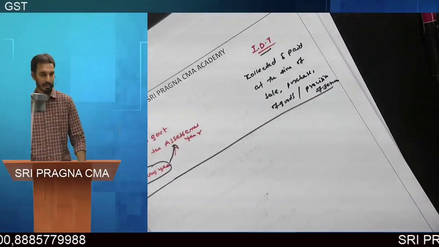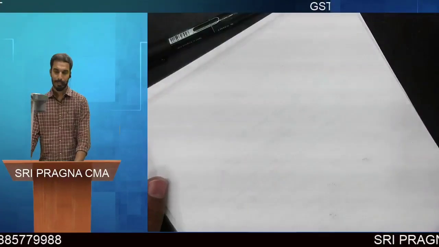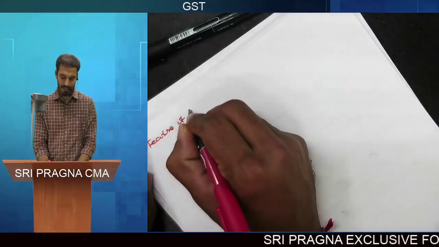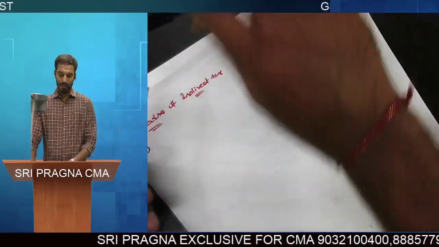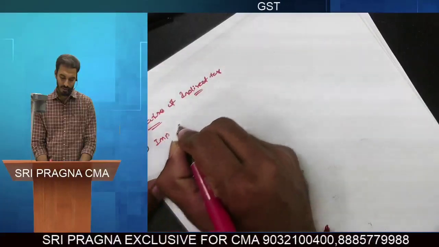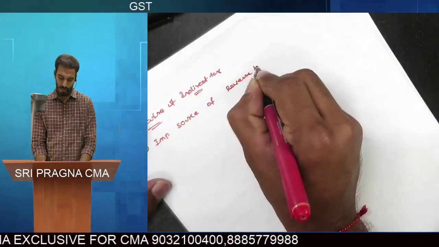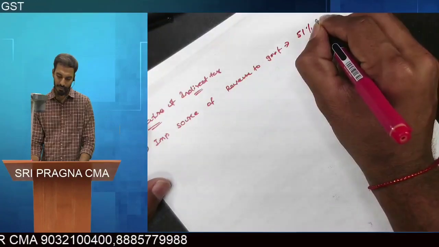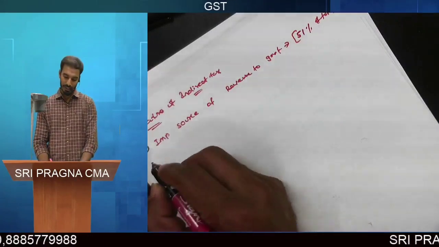The next concept to be discussed is the features of indirect tax. The first feature of indirect taxes is that they are an important source of revenue to the government. As we discussed earlier, indirect taxes contribute around 51% of total tax revenue to the government, right? So it acts as an important source of revenue to the government.